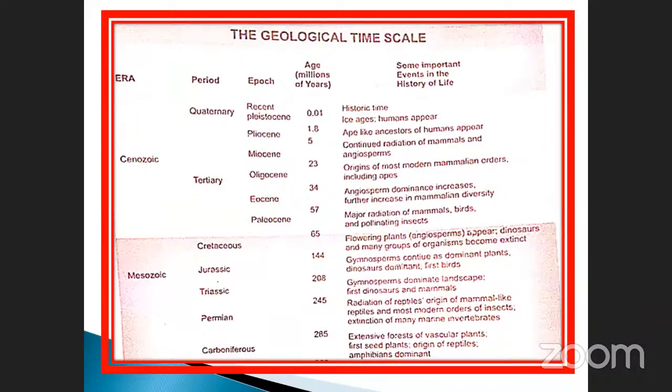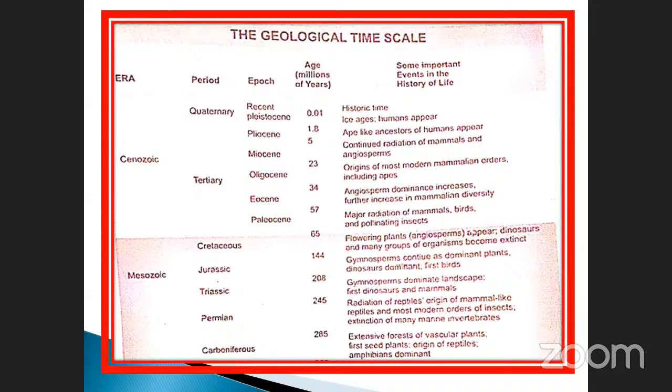Cretaceous period. Okay, ages and epochs: Recent, Pleistocene, Pliocene, Miocene, Oligocene, Eocene, and Paleocene. These are all called epochs. For epoch, you must note that the suffix is cene: Pliocene, Miocene, Oligocene, like that. Era and epoch, mostly they ask questions. Millions of years: 0.01 million, 1.8 million, 5 million, and 23, 34. These are given by the ages.